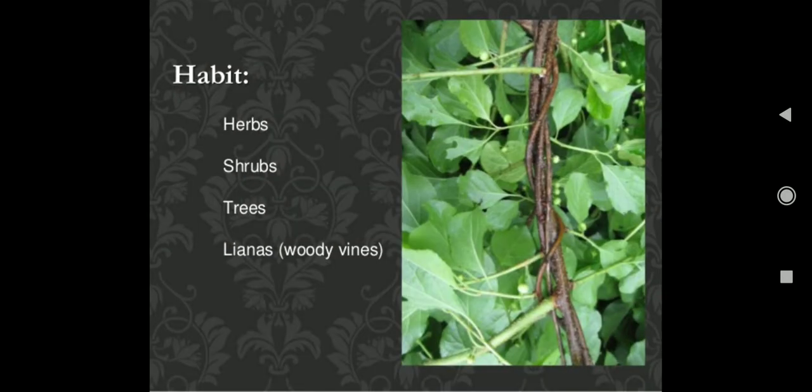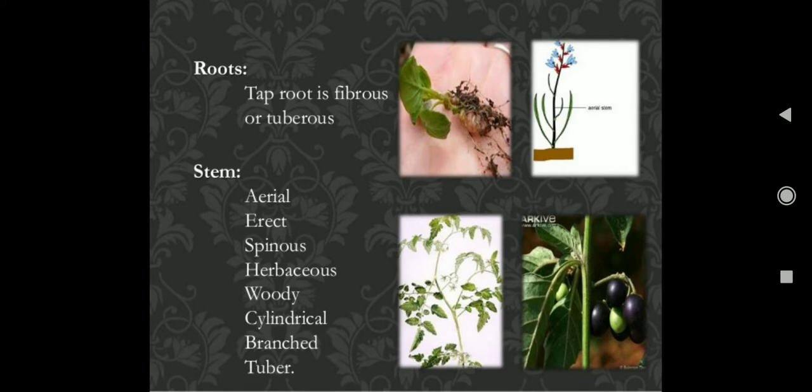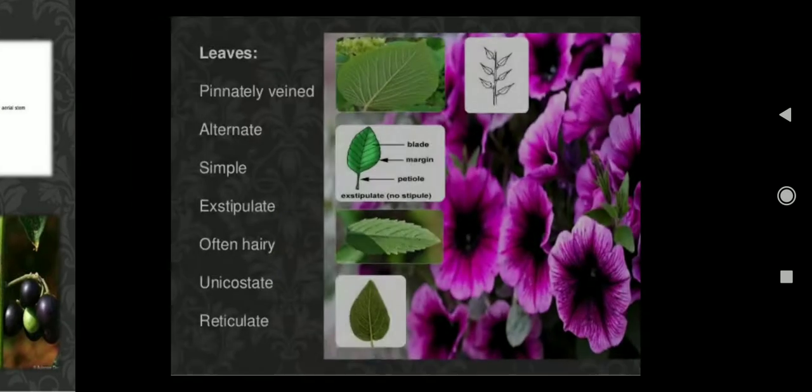Now regarding habitat, the plants of this family are found in all four natures, that is herbs, shrubs, trees and lianas. Now roots: the root is a taproot, which is fibrous or tuberous, and the stem is aerial, erect, spinous, herbaceous, woody, cylindrical, branched and tuberous, as you can see in the diagrams.